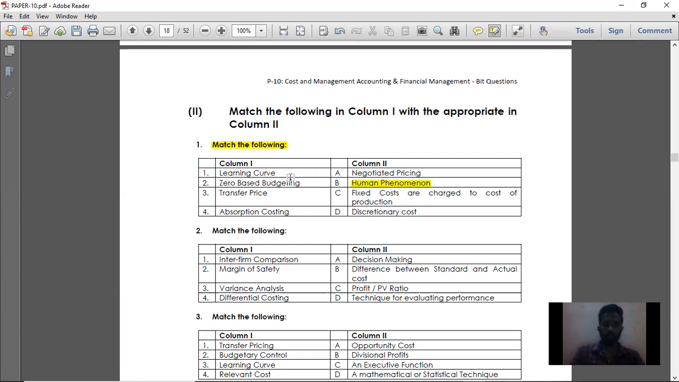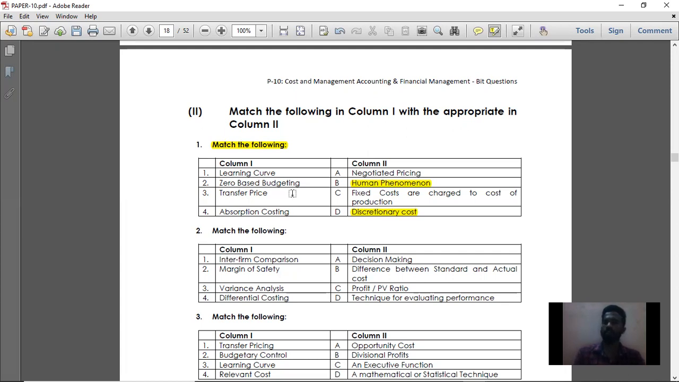That is the human phenomenon. Next, zero-based budgeting. Zero-based budgeting is nothing but the total cost should be justified. That is, the total expenses of that particular budget should be justified. That is called zero-based budgeting. So discretionary cost is nothing but zero-based budgeting.